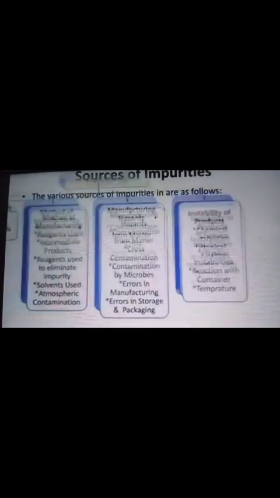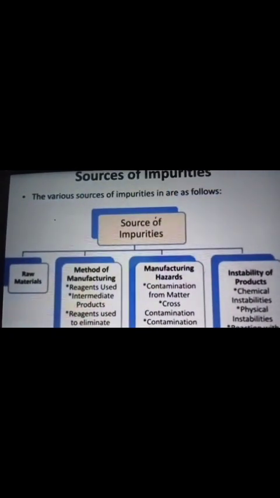Second, we see the sources of impurities. There are a number of sources. First one is raw material. Second one is method of manufacturing. In this method of manufacturing: reaction, intermediate product, reagent used to eliminate impurities, manufacturing hazards, contamination from particulate matter, cross contamination, contamination with microbes, and instability of product, chemical instabilities, physical instabilities, temperature, etc.